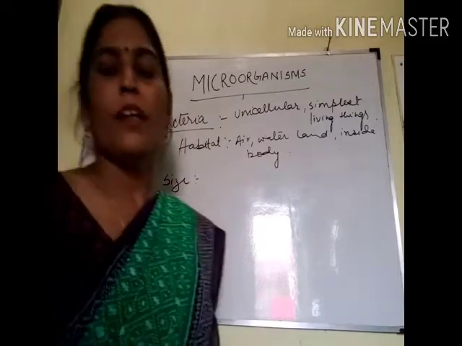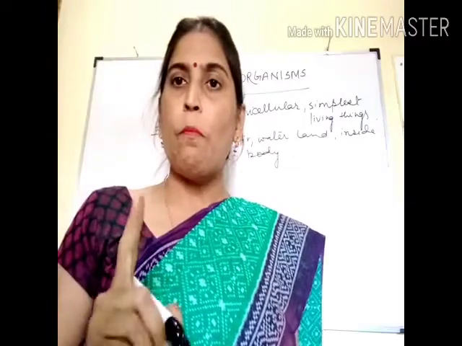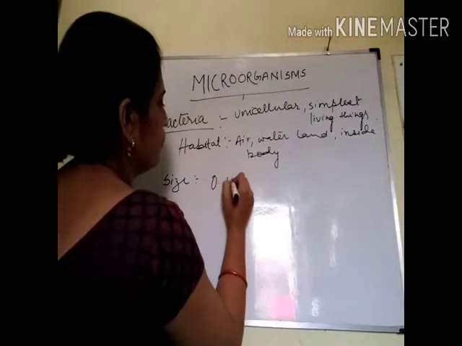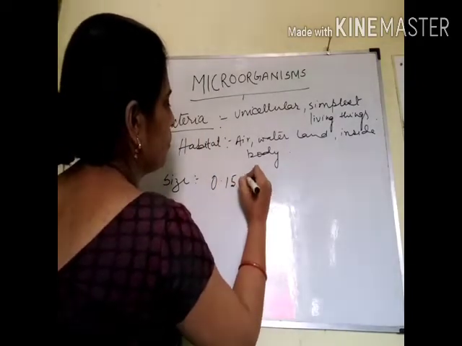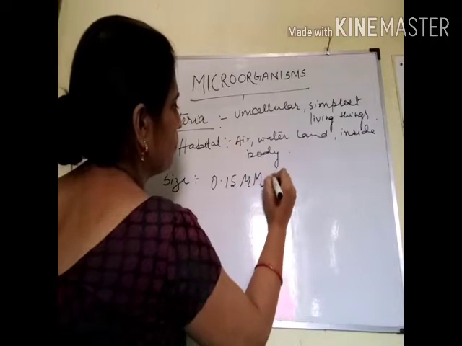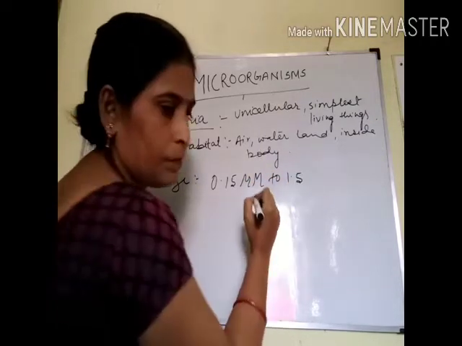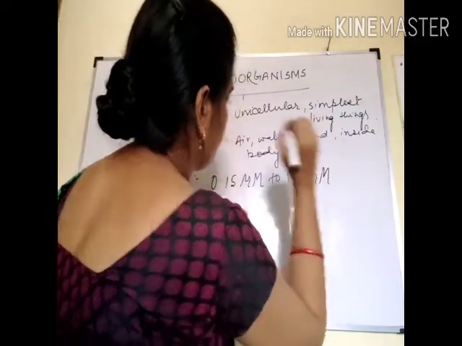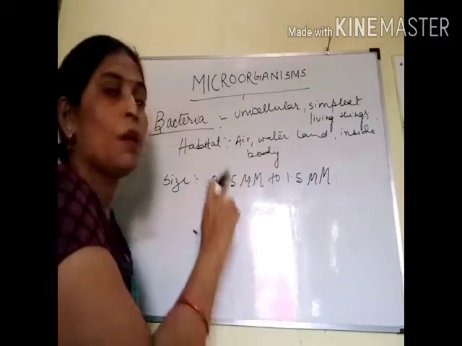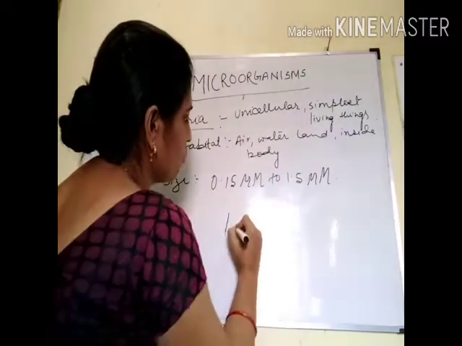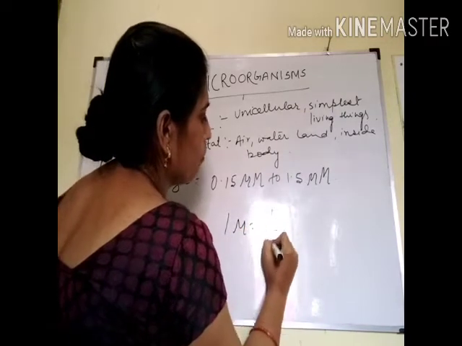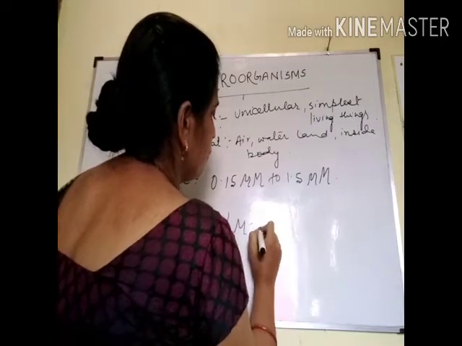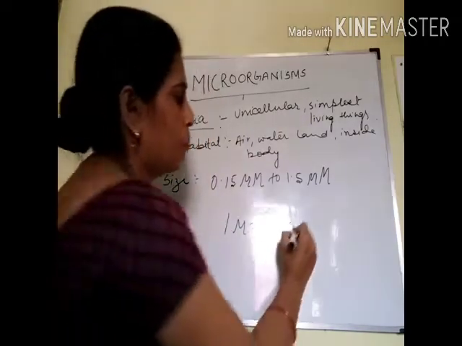So the size may vary from 0.15 micrometer to 1.5 micrometer. 1 micron is equal to 1 into 10 to the power minus 6 meter.